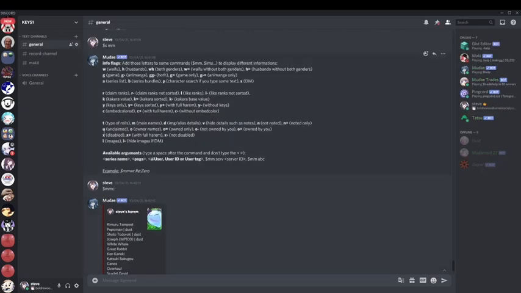Now we're going into the third section. T for type of rolls. This, I don't really see the point in it, to be honest, because you can just do exactly the same as you can with these. It does what it says on the tin. It says what type of rolls they can be rolling. Main names just removes aliases.